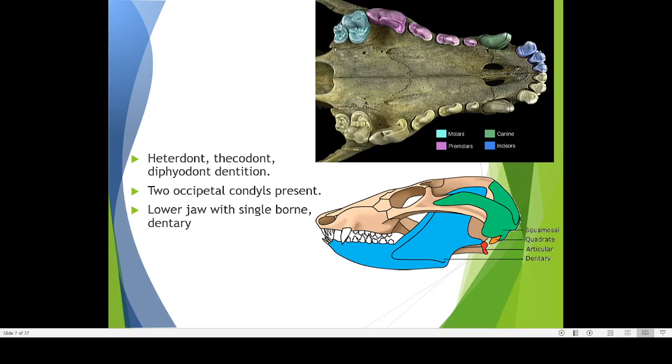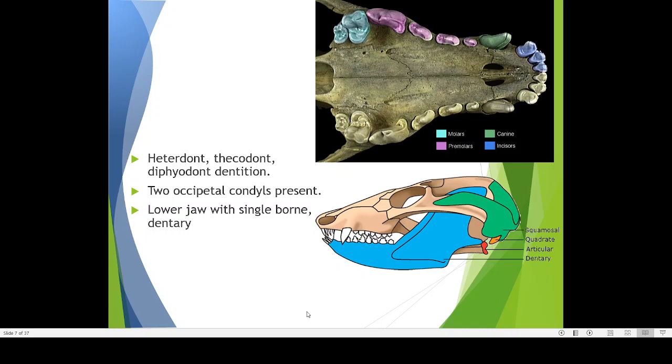The first set is the milk teeth. The maximum number of milk teeth is 20, whereas the maximum number of permanent teeth is 32. Nowadays not all people have 32. Maybe as part of the evolution process, we may end up with only 28 teeth. So many people do not have a complete 32 teeth, but some people do.